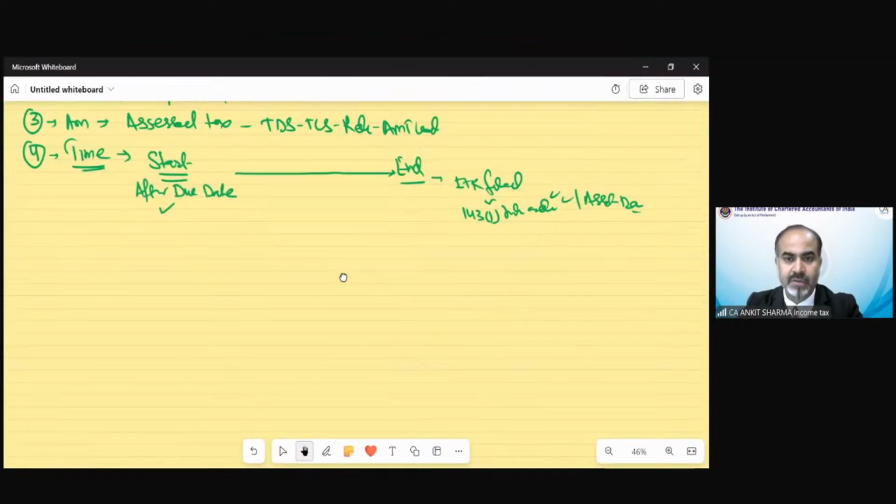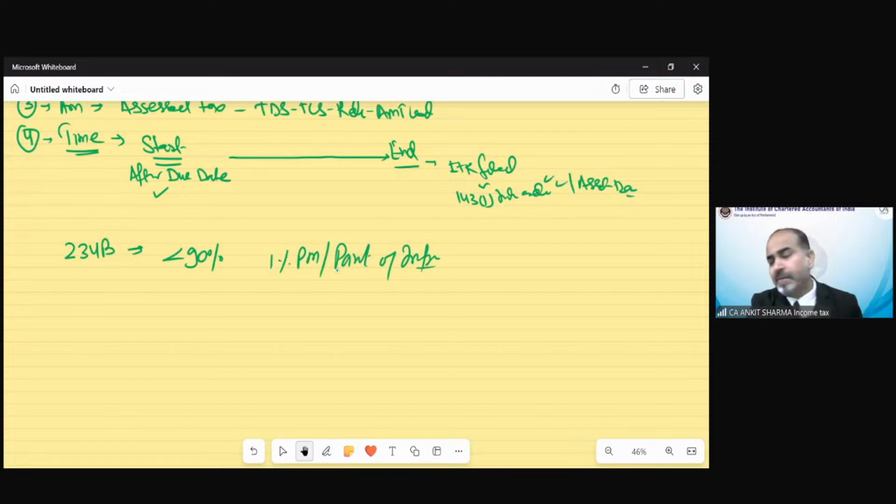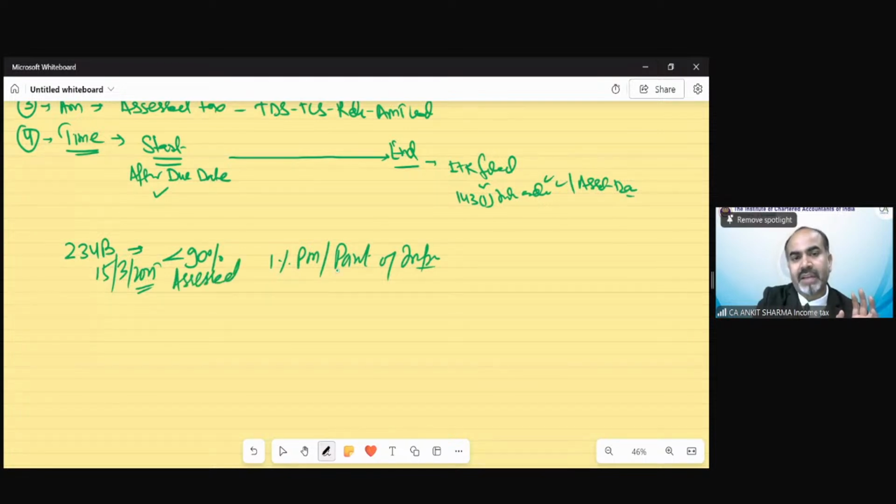Let me clear this for all of you. 234B is for advance tax, which says if less than 90%, then 1% per month or part of the month will be imposed. So 234B does not have any connection with filing of return or the installment date. This is going to be checked on 15th of March 2025: if the advance tax is less than 90% of assessed tax, then 234B is applicable.